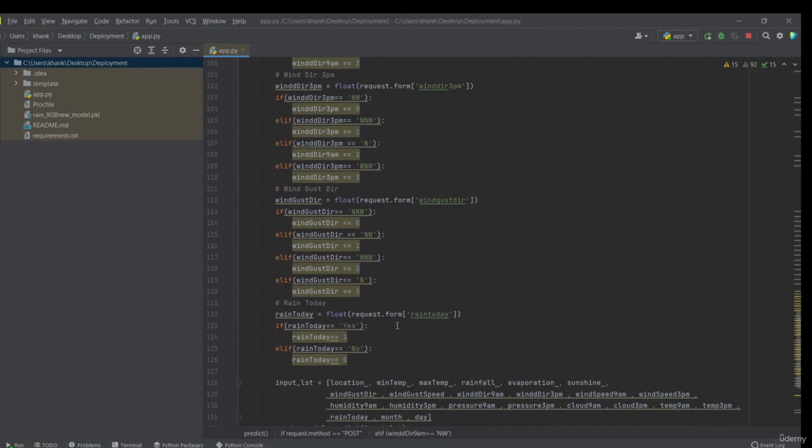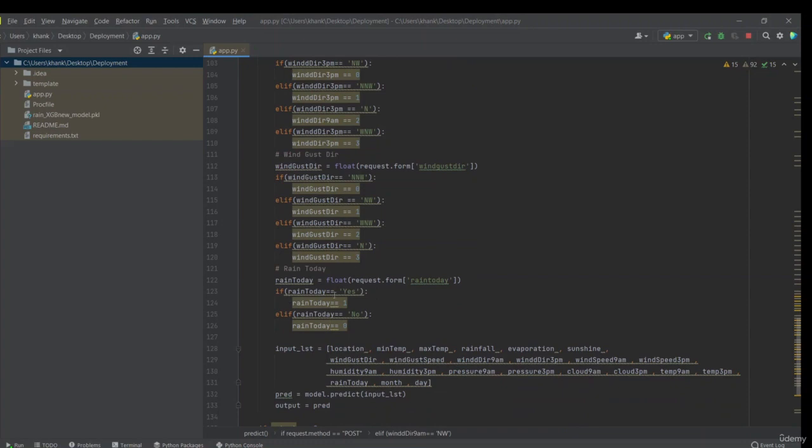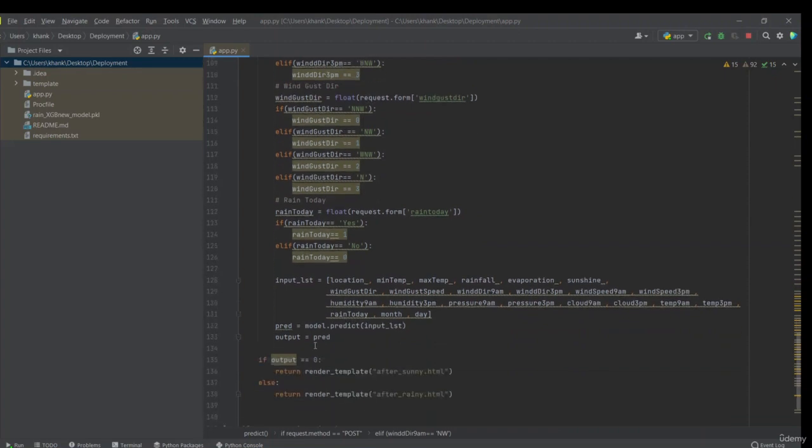In the rain today also, if the rain today is yes, then click on it, then it is 1. If it is no, then click on 0. Then what I am doing, I am storing all those values in a list, and then I am just saying model.predict(input list). I am giving the data and predicting that. Then I am storing my prediction in output.